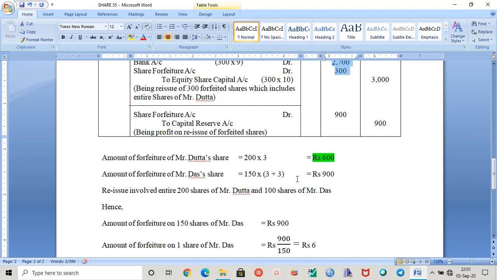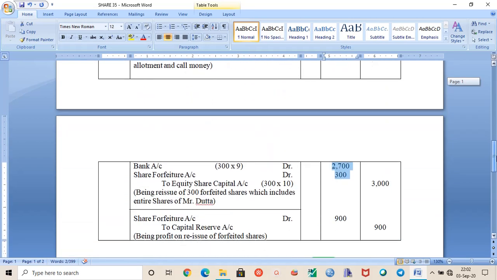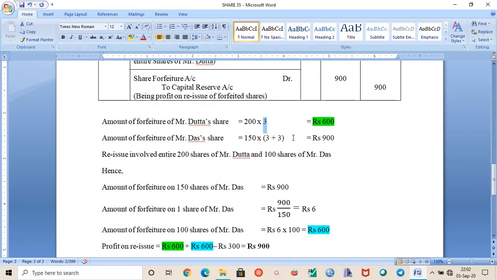It is very much important for us to know that whatever the amount of forfeiture, be it rupees 600 or rupees 900, the amount of forfeiture is actually the amount of money that has already been paid. Here you can see that Mr. Datta paid application money, which was rupees 3 per share. This rupees 3 represents application money.